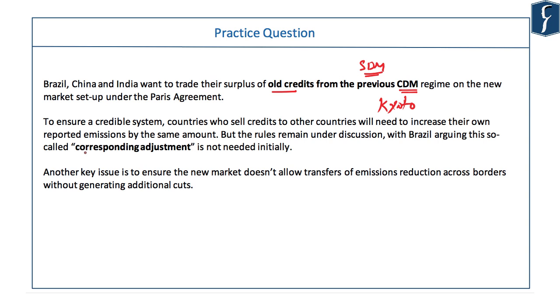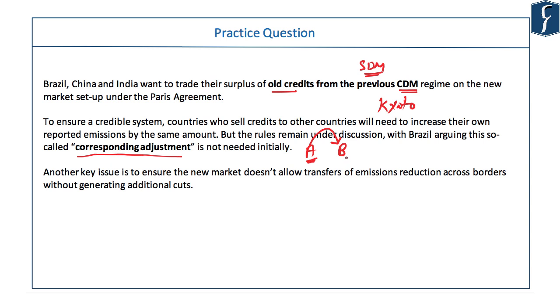Then there is a demand of corresponding adjustment to avoid double counting. The issue is, see, if there are two countries A and B, and country A is a developed country and it has been doing emission reduction and gaining emission reduction certificates. So what this country would do, it would sell this certificate to country B, who does not have the technological know-how for emission reduction. But still, to meet the emission reduction target, country B will buy the emission reduction certificate.